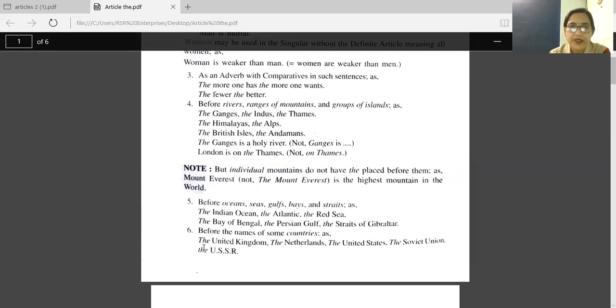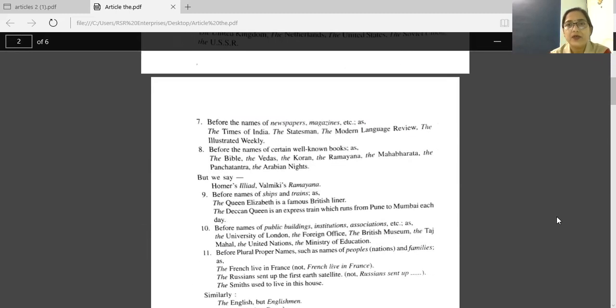Next one. Before the names of some countries, not all the countries, but some countries only. Like the United Kingdom, the Netherlands, the United States, the Soviet Union, or the USSR. We will write India only, will not write the India, will not use an article there.